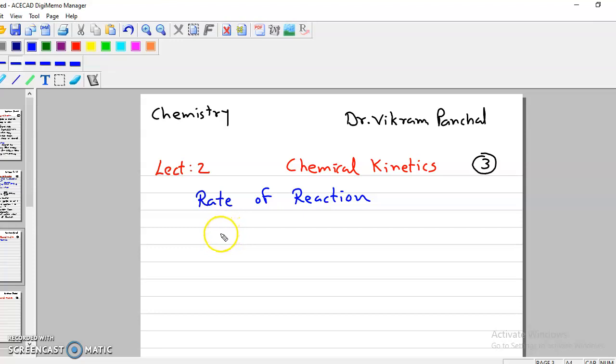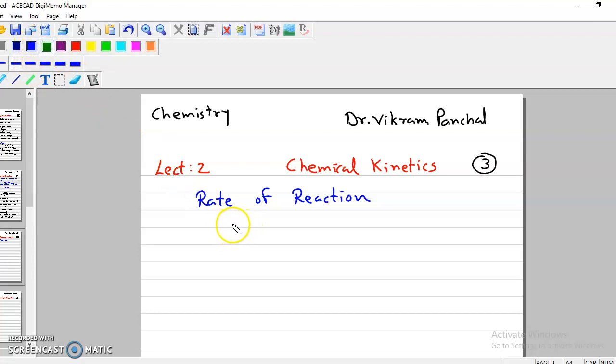This is the most funny part of chemistry, that some reactions require very little time, and some reactions require a lot of time. That is why rate of reaction is very important, because rate is related to time, that is, how much time is required to complete the reaction. That information is available from chemical kinetics. So let us start with rate of reaction.